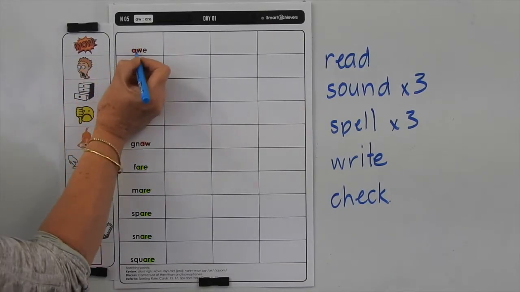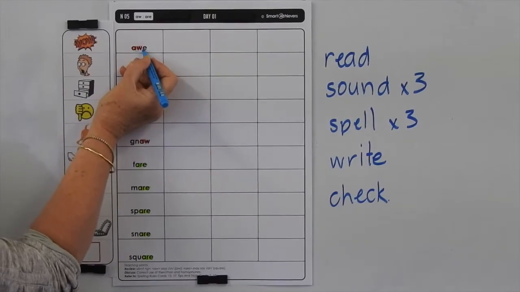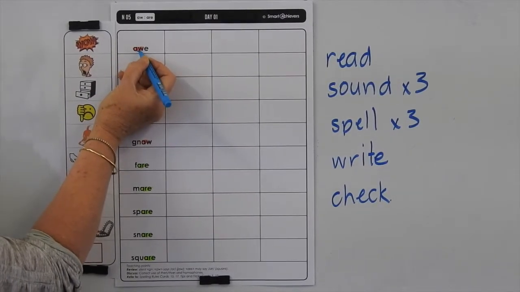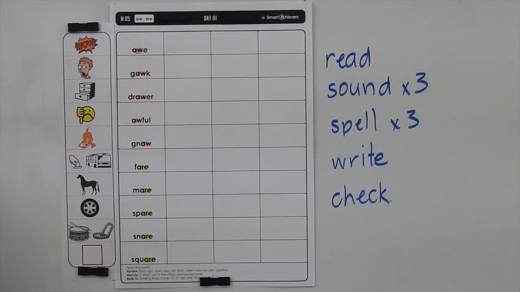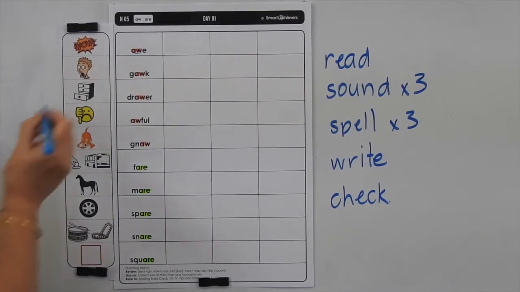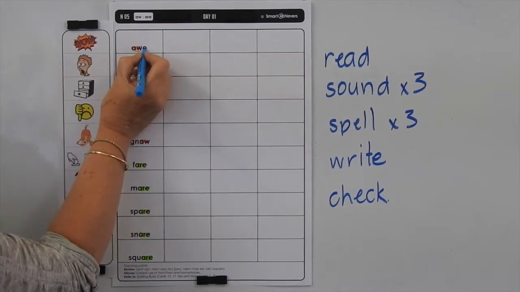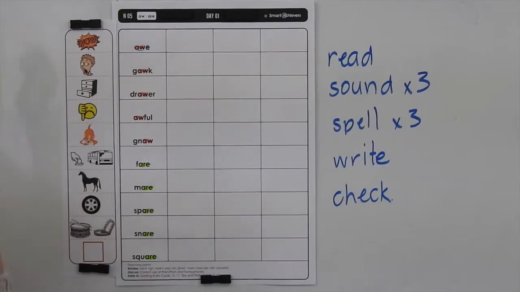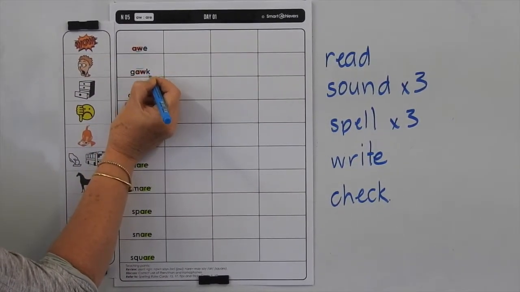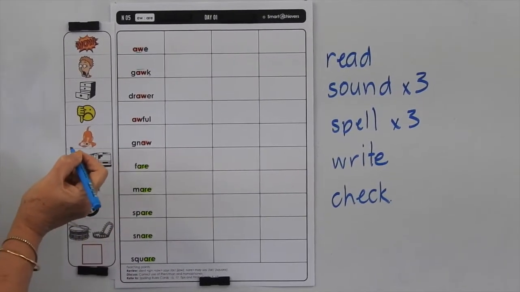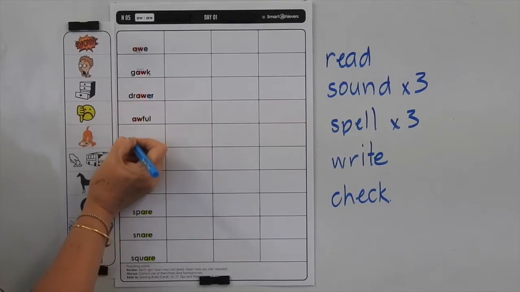Because AW is a phonogram on its own, the only reason it has an E on the end is because they decided that if it was only 2 letters, it wasn't really an English word. Most English words have 3 or more letters, and because AW is a phonogram, to make it into a word, they put an E on the end of it. Gawk, we've got a long vowel sound here, so they put a K, you know to put a K after a long vowel sound at the end of a word. Draw, don't forget that ER on the end there.